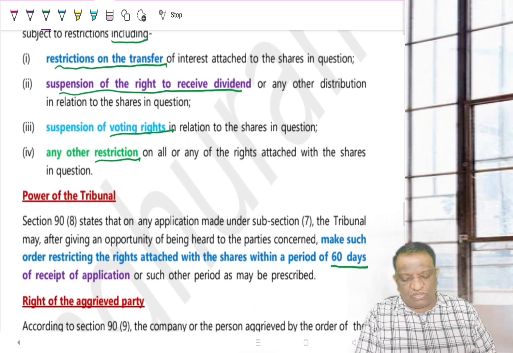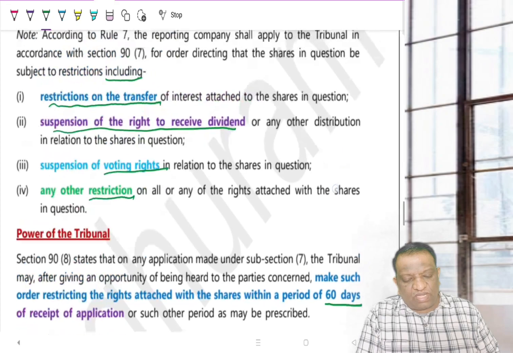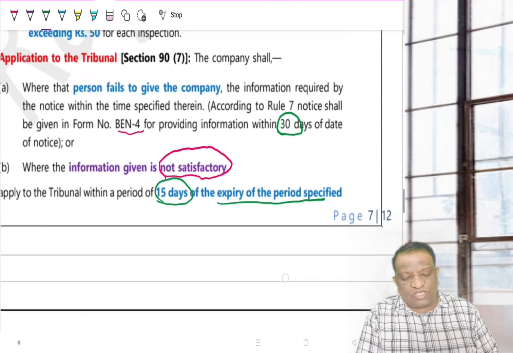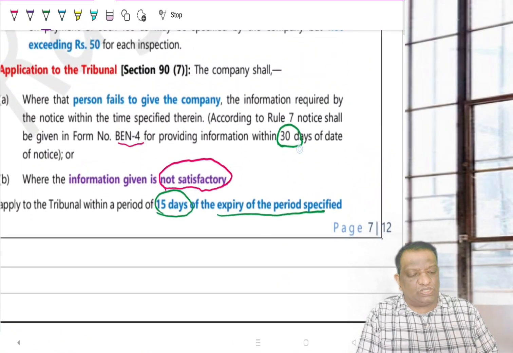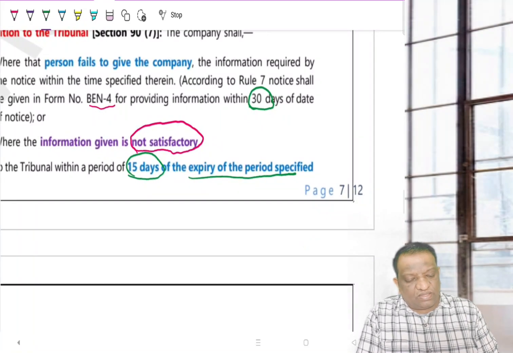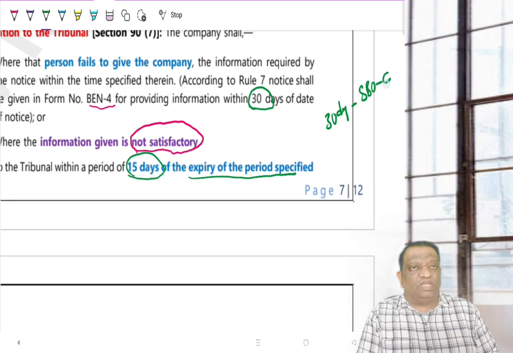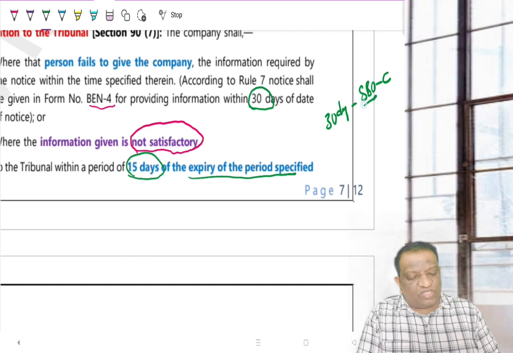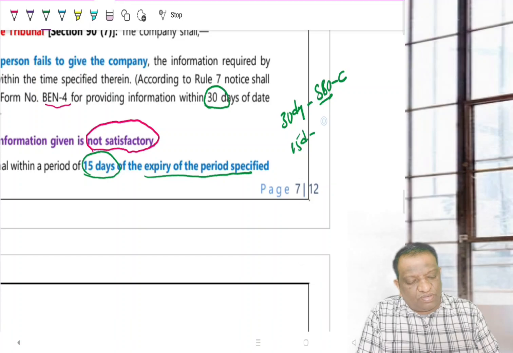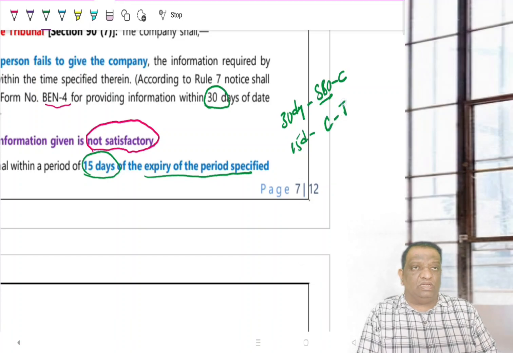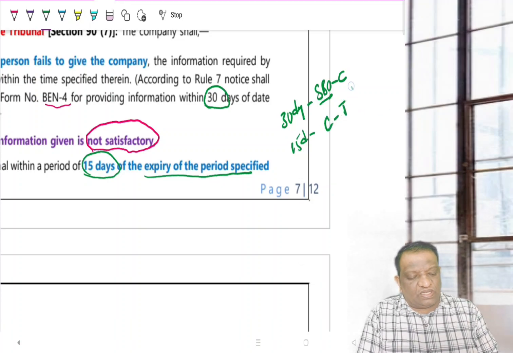So you have to remember the timelines. What's the timeline for the person to respond to this Ben 4? 30 days. So three timelines are there. 30 days is the timeline for the SBO to respond to the company after receiving this Ben 4. What happens if he doesn't respond within 30 days? Then 15 days is the time limit for the company to appeal to the tribunal. Now that is NCLT.